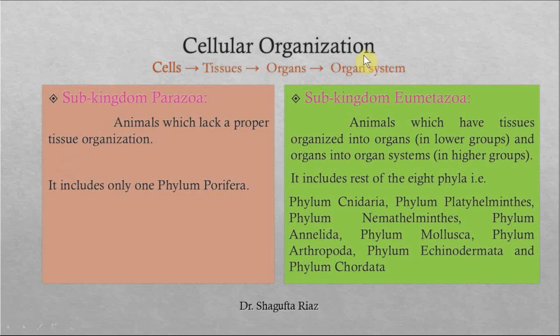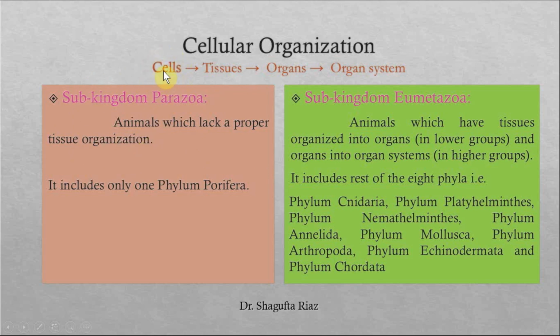On the basis of cellular organization, there are two further divisions of the kingdom Animalia, that is subkingdom Parazoa and subkingdom Eumetazoa. Subkingdom Parazoa includes animals which lack a proper tissue organization, which means this subkingdom will include animals which have only cellular structure.